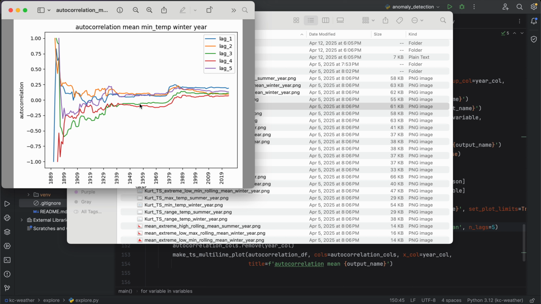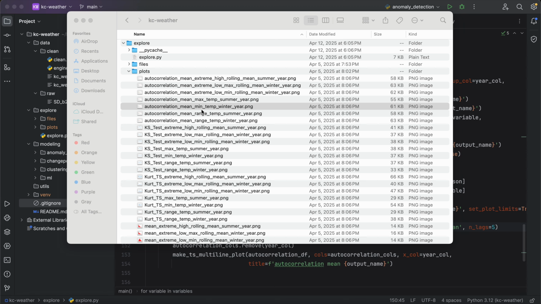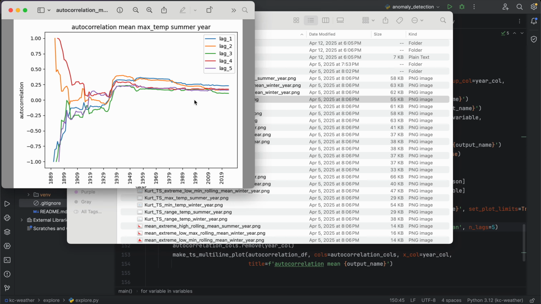Again, I know that's a word salad potentially, but we could say that perhaps the autocorrelation of yearly weather values declines over time, because we can kind of see these things moving towards zero. If we look at another one, we can see kind of the same pattern here. Again, things are going to be noisy for a while.